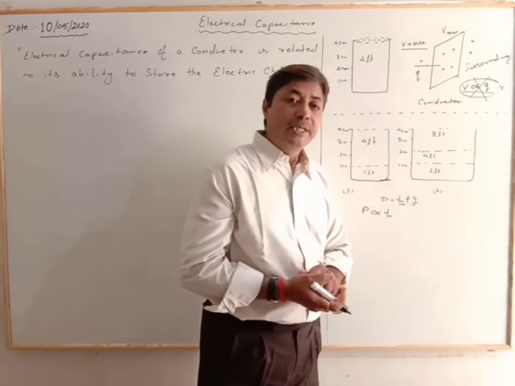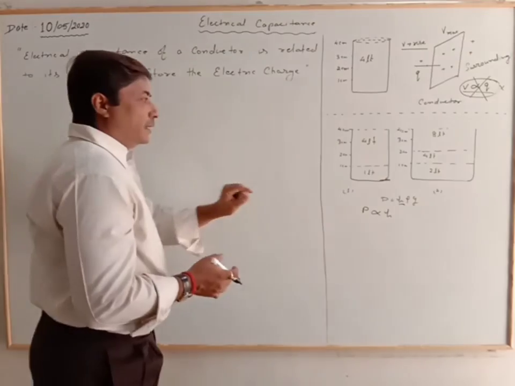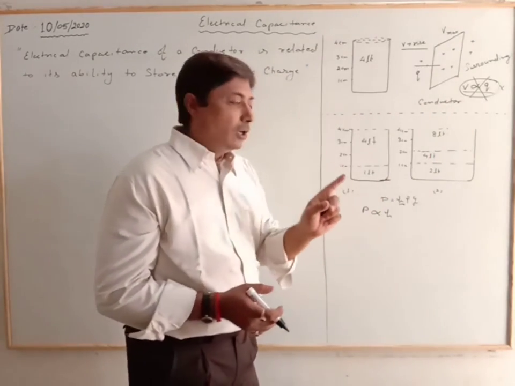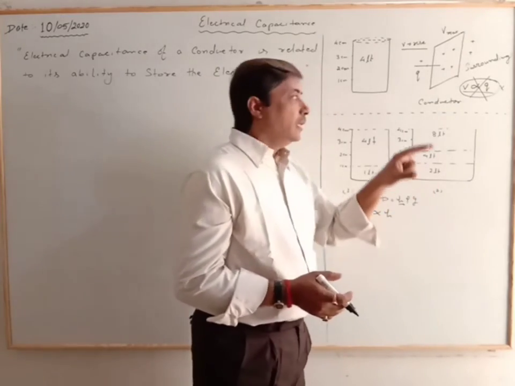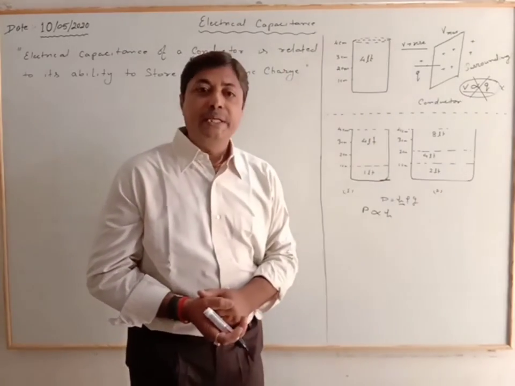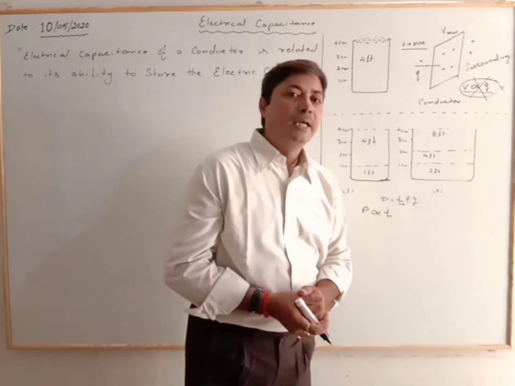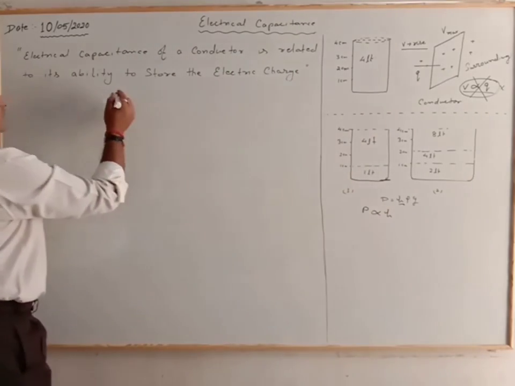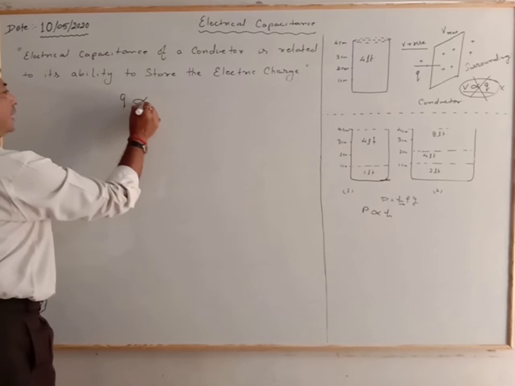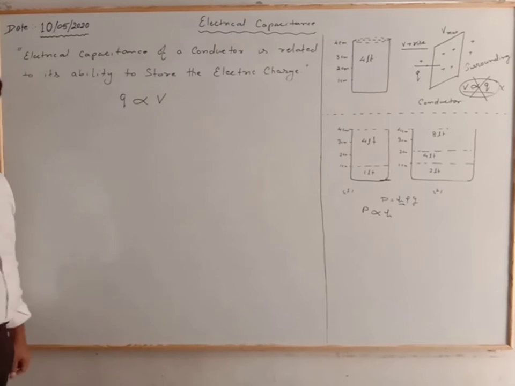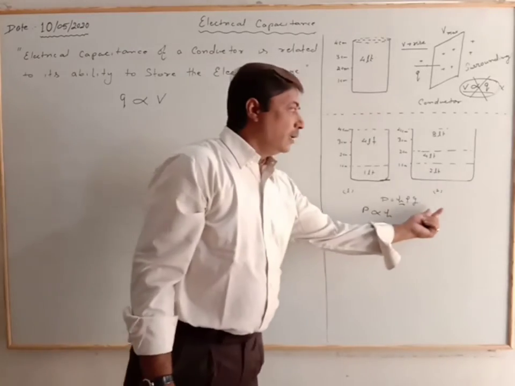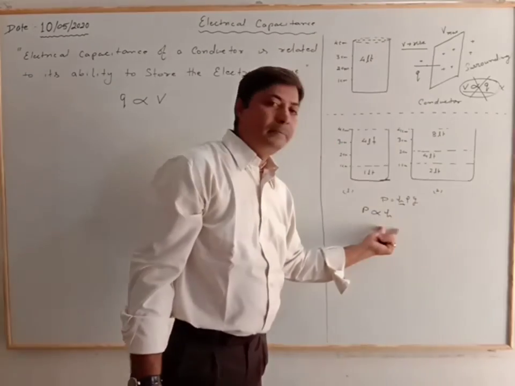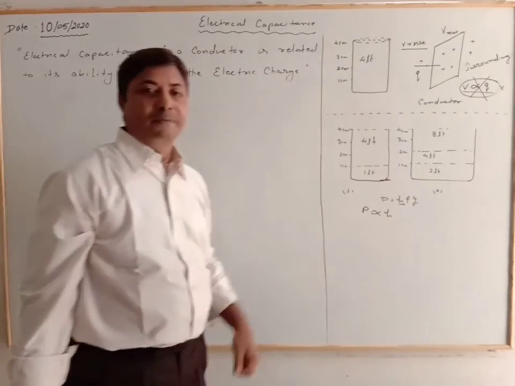Similarly, in the case of the conductor, which is the analog of this, the storing ability depends upon the shape, size, or dimension of the conductor. The pressure is the same, but the storing abilities are different.